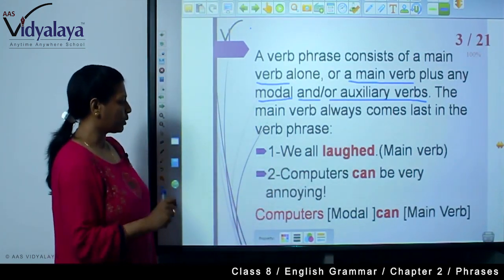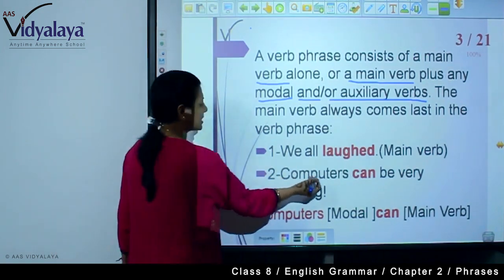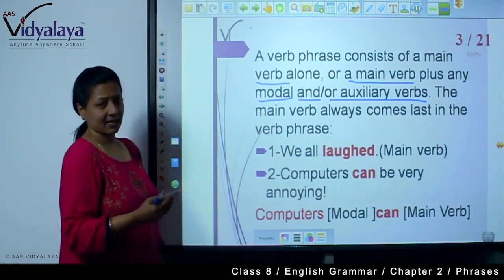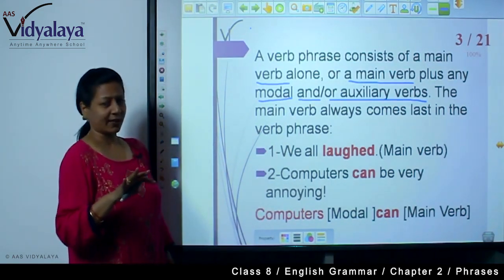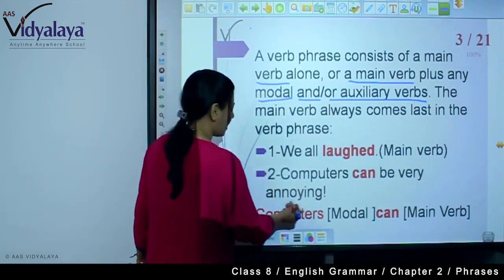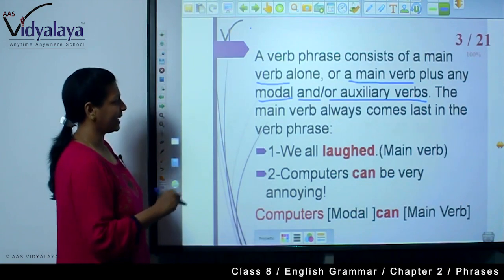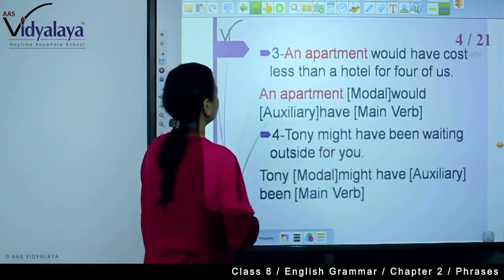Now second, computers can be very annoying. Computers is the subject; can is a modal. Can is your main verb, and very annoying, annoying is also a part of the verb. So in this way you are seeing that there is a verb phrase.